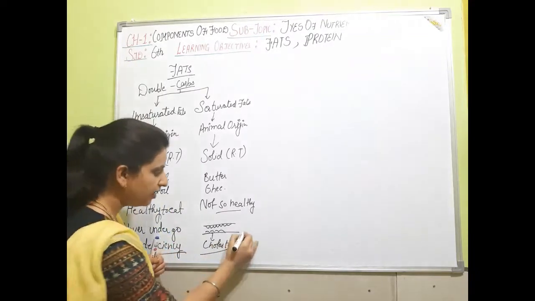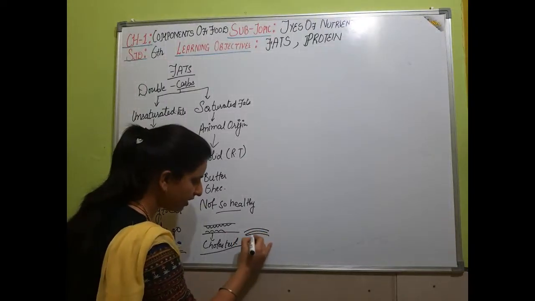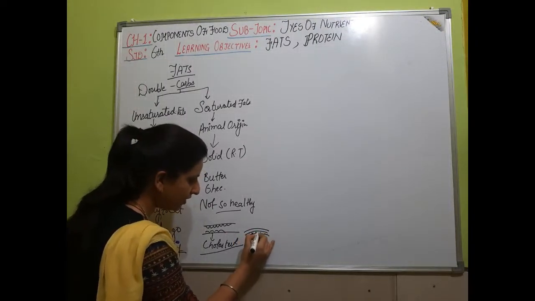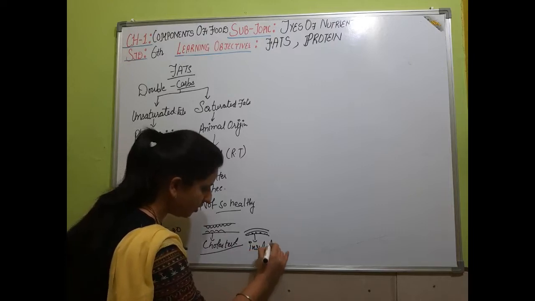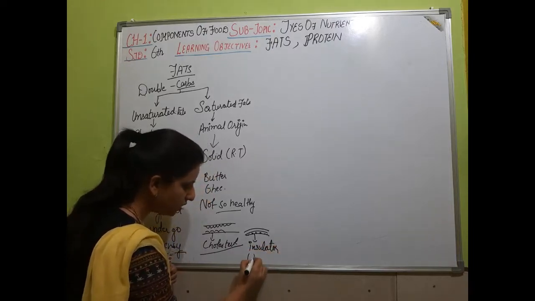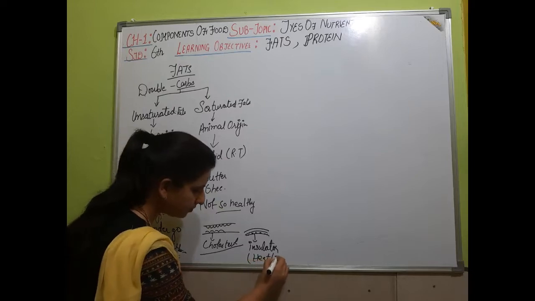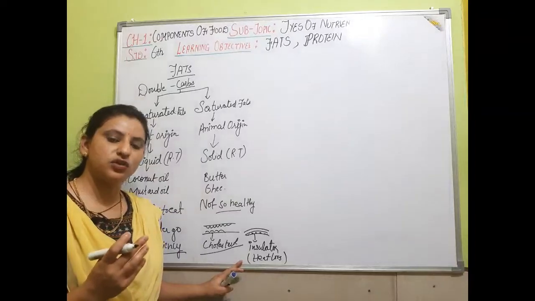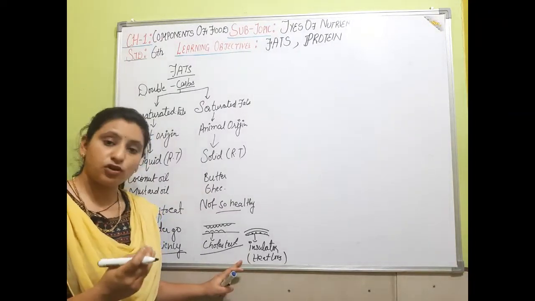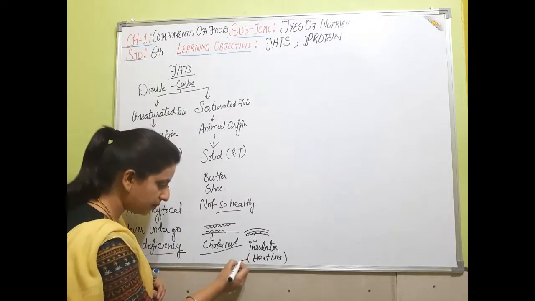If this is the skin, then it has a layer of fat under it, and it acts as an insulator. The insulator will not lead to heat loss, so no loss of heat takes place, and it is helpful for the individual to remain in warm conditions.